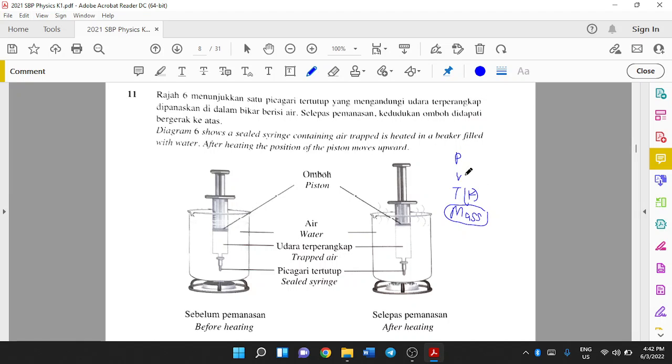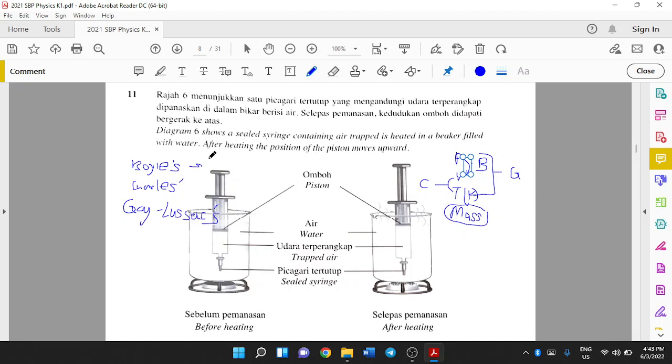Let me show you how to remember. We have three gas laws. One is Boyle's law. The second, Charles' law. And the third one, Gay-Lussac's law. PV is Boyle's law. VT is Charles' law, while PT is your Gay-Lussac's law.